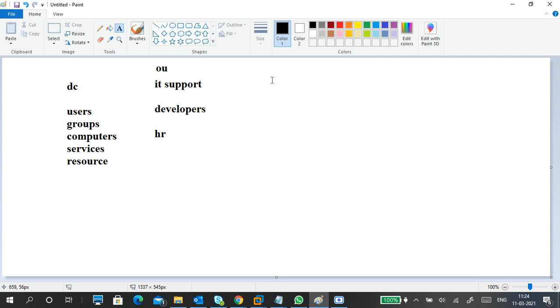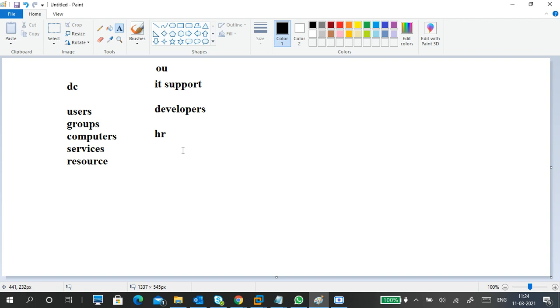We can understand them in a separate, different way, like this is this type of user. For example, if there is a user from HR asking for a password reset for a particular account, then I can go to the HR accounts directly.